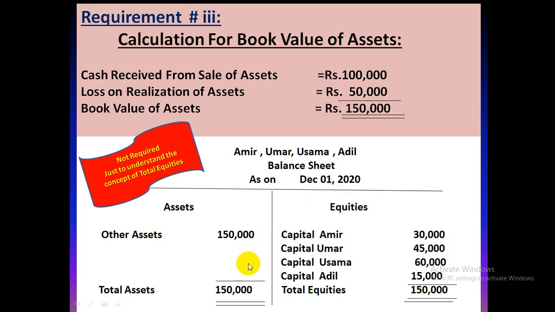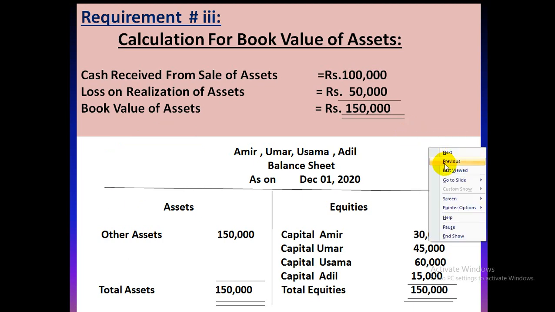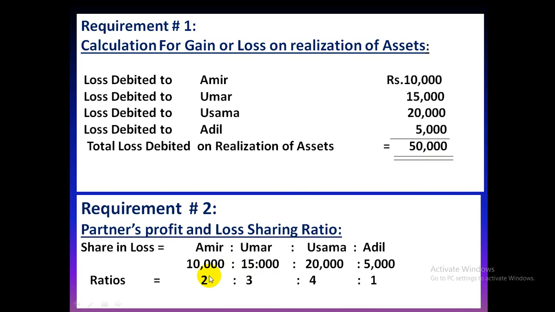Now have a look at the balance sheet. If we want to prepare the balance sheet, how will this be done? We know that 1,50,000 is the worth of assets, so the equity side will be this only. We know that the capital ratios or the sharing ratios of partners were 2, 3, 4 and 1.